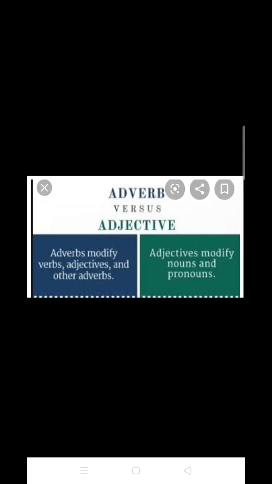Now students, earlier we have discussed adjectives and today we are discussing adverbs, and you may be getting some confusion between these two parts of speech. In order to clarify your confusion, here I have mentioned the basic distinction between an adverb and an adjective.